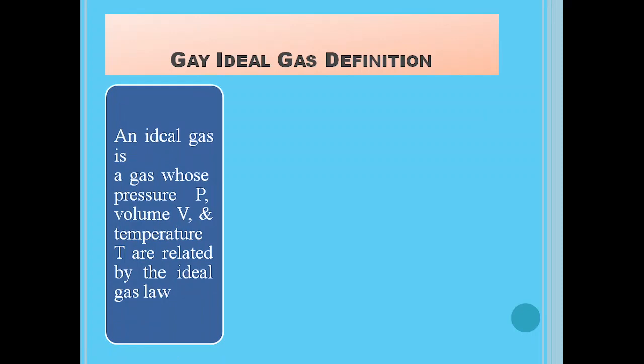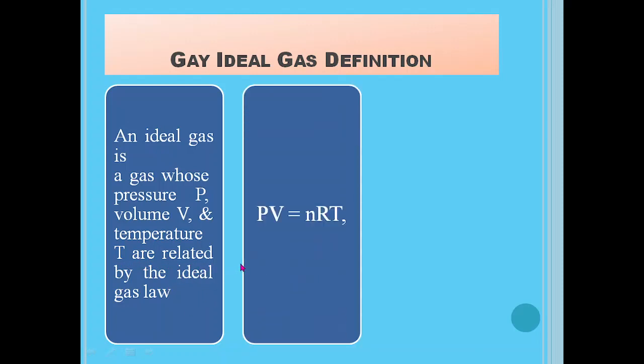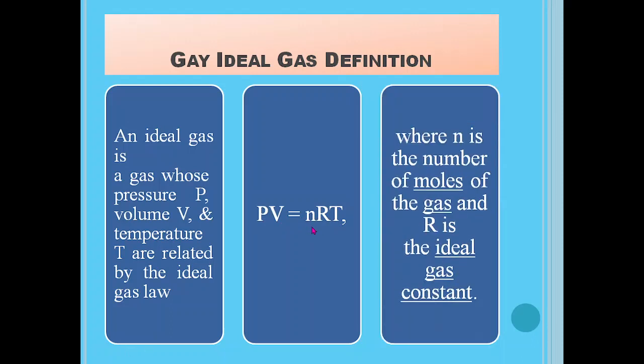Now, what is meant by an ideal gas? An ideal gas is a gas whose pressure P, volume V and temperature T are related by the equation PV is equal to nRT. P is pressure, V is volume, T is temperature, and n is the number of moles of a gas.